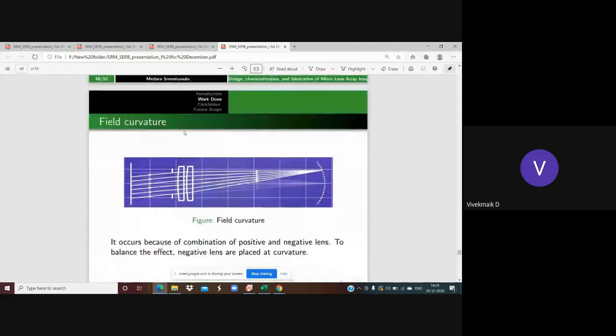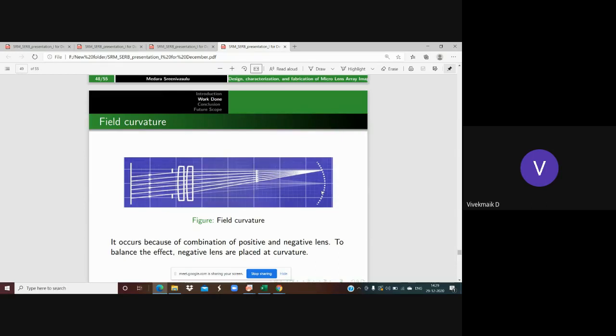In field curvature, the aperture size is less and the oblique incidence is also less, but you can observe the shifting of focus. If the rays fall parallel on the surface of the lens, they focus at this point, but because of oblique incidence it is shifted vertically and converges before the actual focus point. It looks like a curvature. That's known as field curvature.